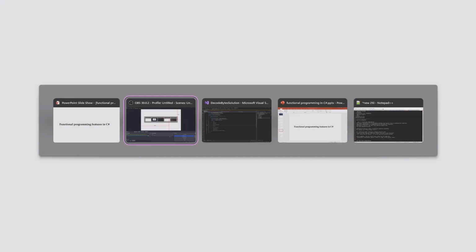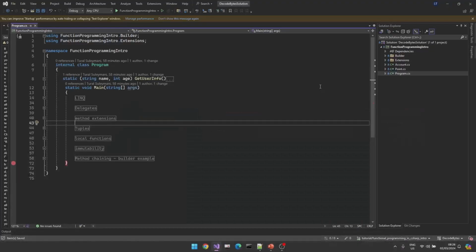I have a Visual Studio solution here. As you know, we have a GitHub repository. I will add the repository link to the below of this video. And we have the Decode Bytes solution in our repository. And we have the tutorial functional programming in C# intro branch. In this branch, we'll have all the required coding elements we need for this tutorial.